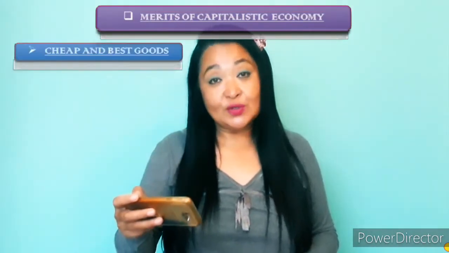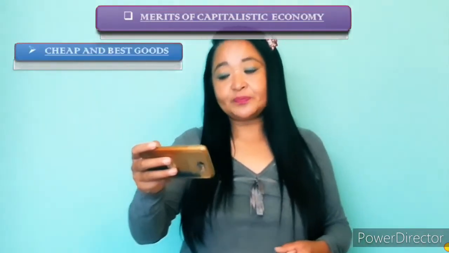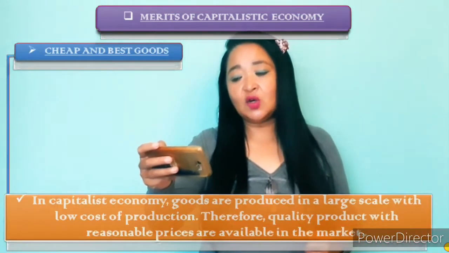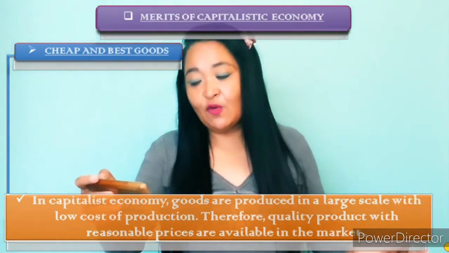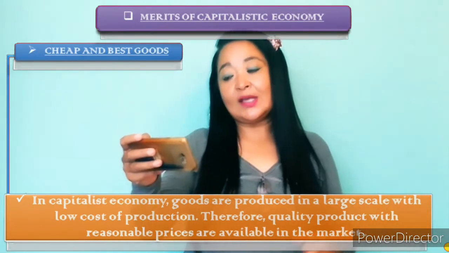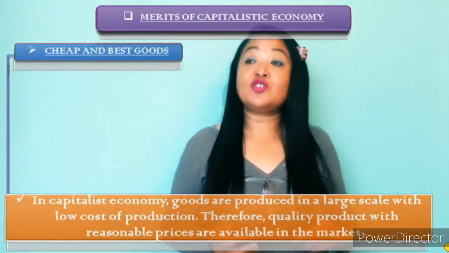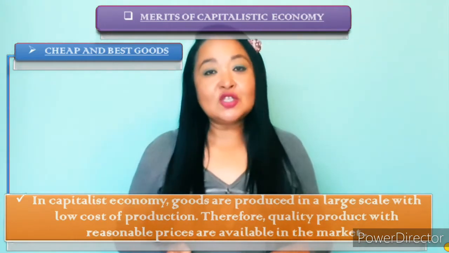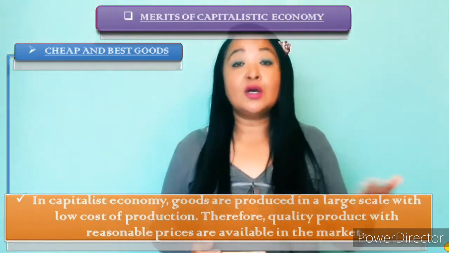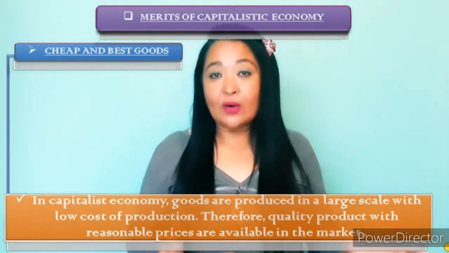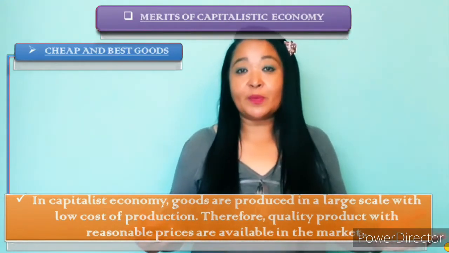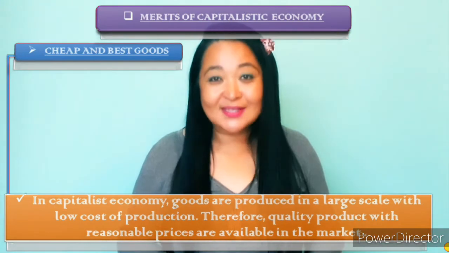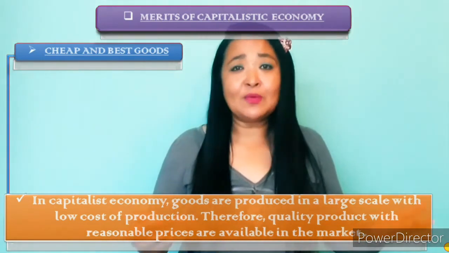Now the next advantage is cheap and best goods. What does it mean? Well, in capitalist economy, goods are produced on a large scale, with low cost of production. Therefore, quality products with reasonable prices are available in the market. So we are talking about cheap and best goods. As a consumer, when you go to the malls or any store or shop, what do you ask the shopkeepers for? You say, show me something which is cheap and best, isn't it? You want cheap, and at the same time you want the best also.